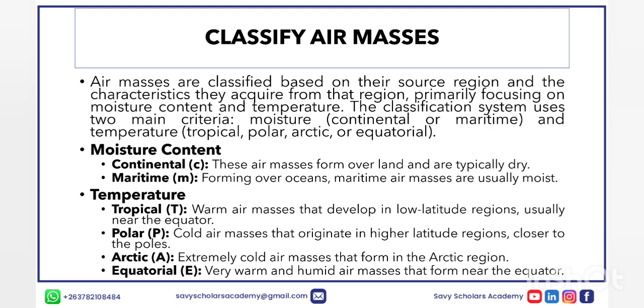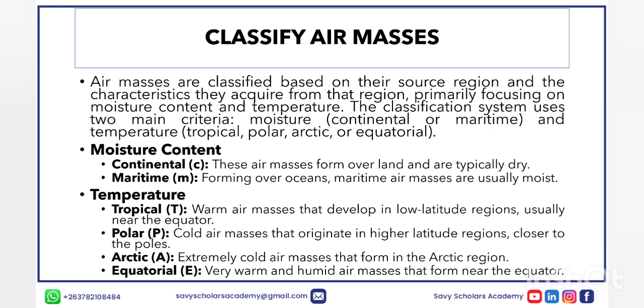So when these air masses move from the source region where they have acquired their characteristics, they influence weather patterns, often bringing conditions like cold, dry air or warm, moist air to the new regions that they would have moved to.